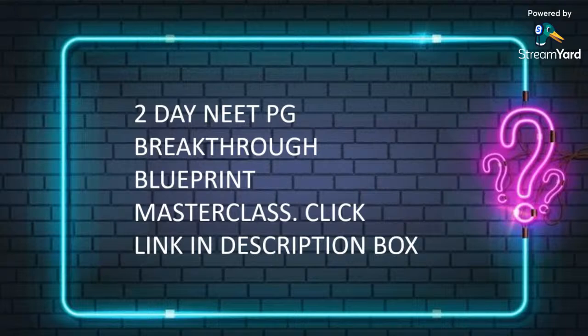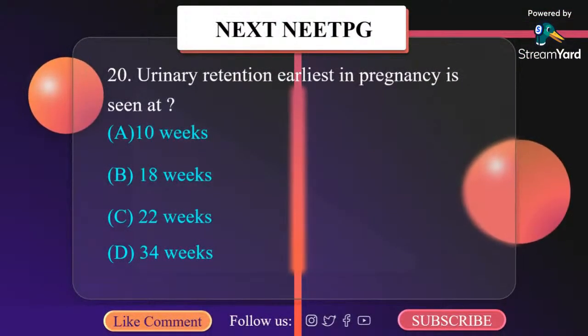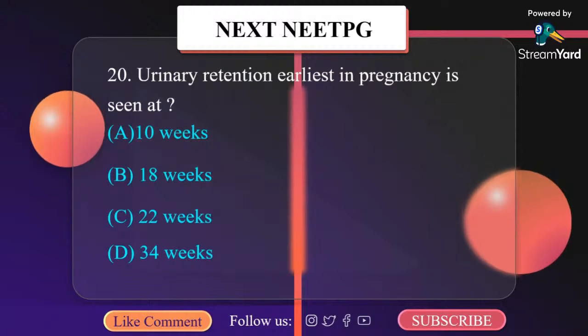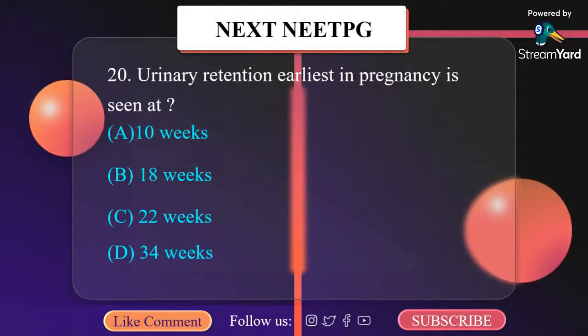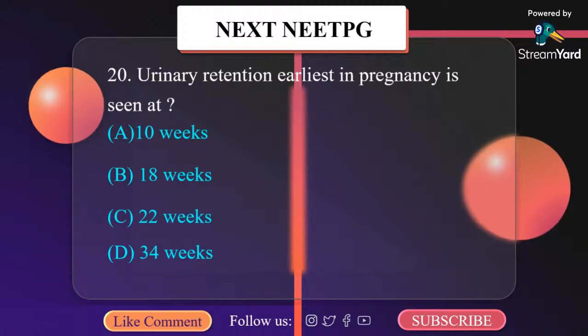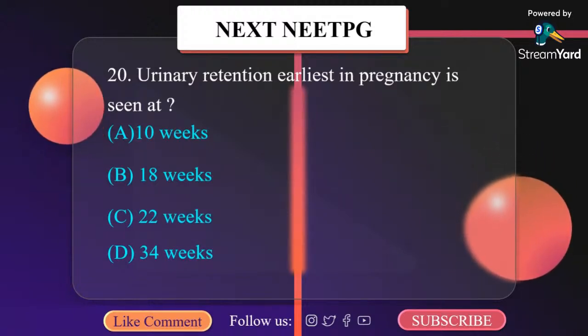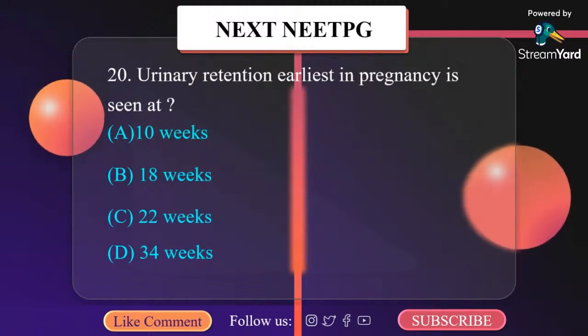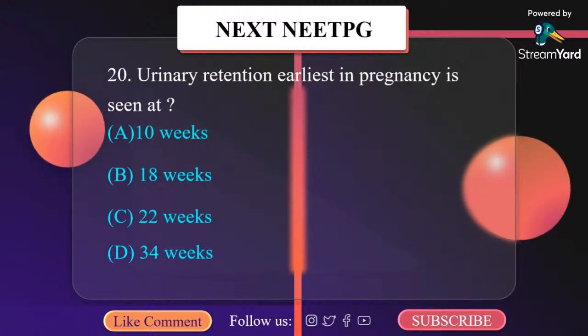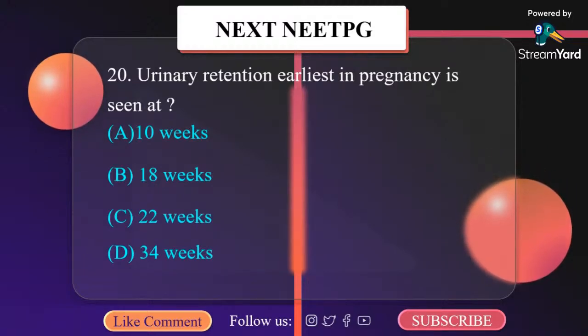Urinary retention earliest in pregnancy is seen at: A, 10 weeks; B, 18 weeks; C, 22 weeks; D, 34 weeks. Urinary retention in pregnancy is rare. It is classically described in some women with retroverted uterus, which becomes impacted in the pelvis, usually seen earliest between 8 to 12 weeks of pregnancy and causes the outflow obstruction. So the correct answer here is A, 10 weeks.